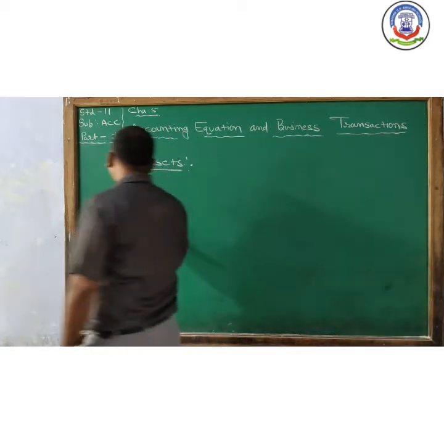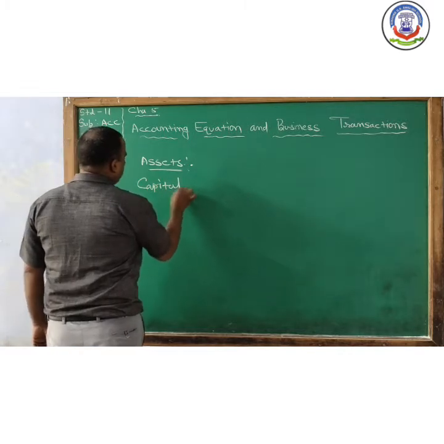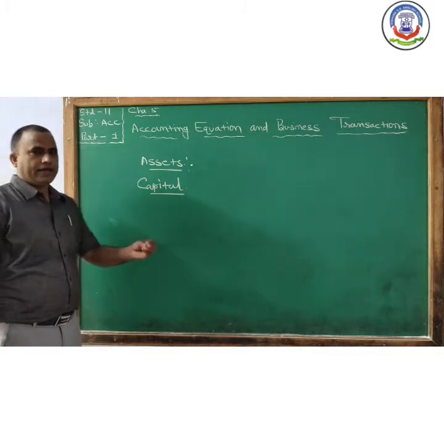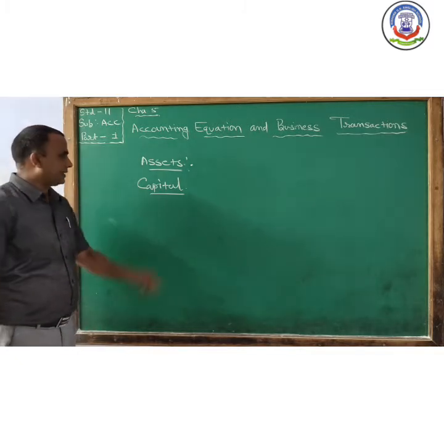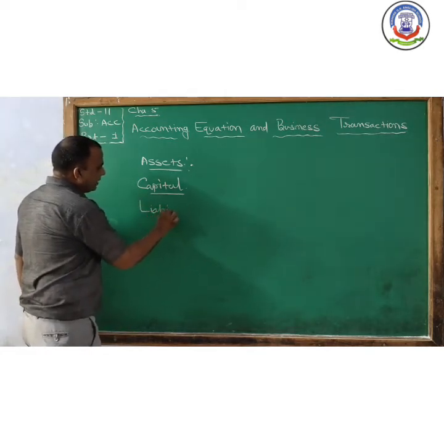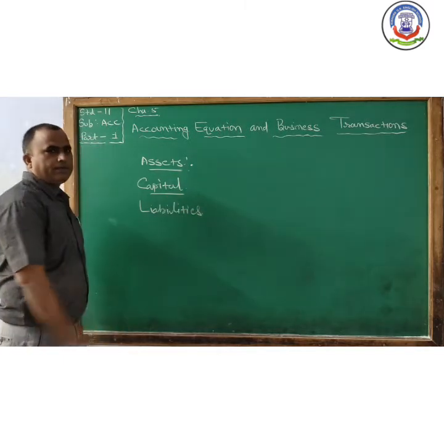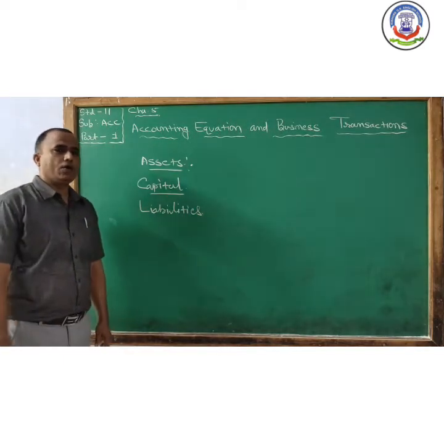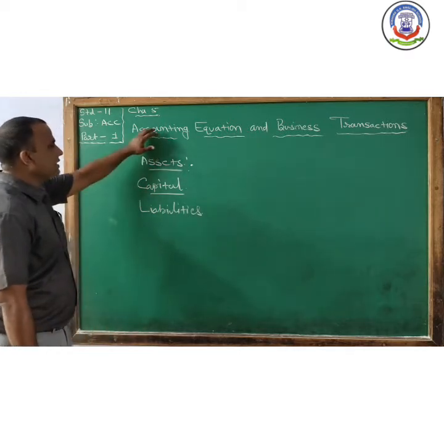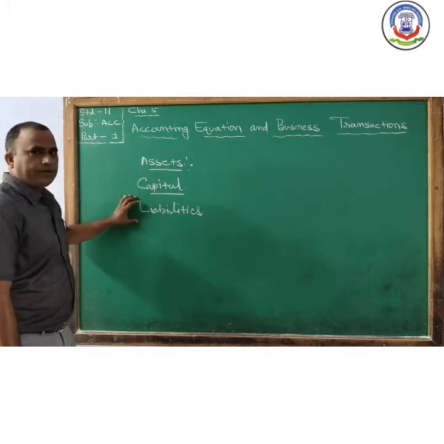Next one is capital. Capital means cash, goods or assets brought by the owner into the business. Maybe cash, goods or assets. Third one is liability. Liability means it is a responsibility of the business. Maybe long-term liability or current or short-term liability. But now in this chapter, we learn this concept in a different category.